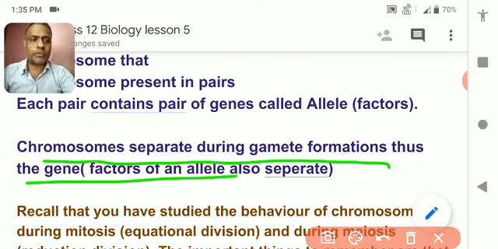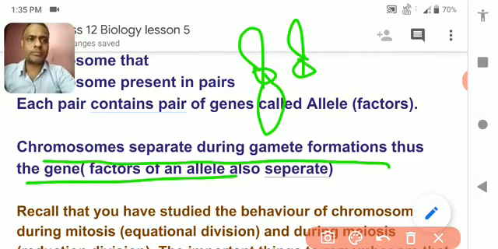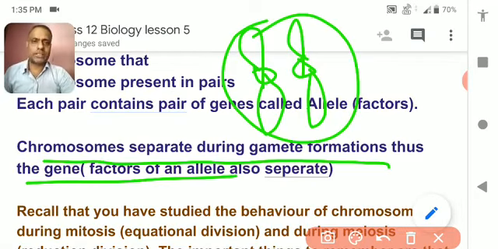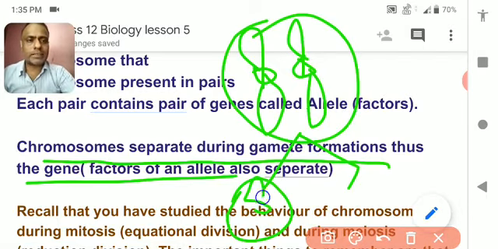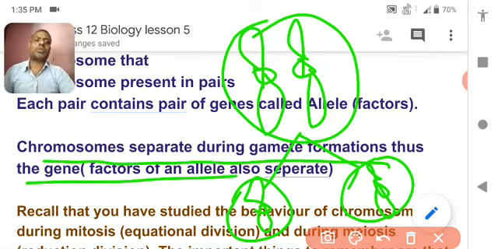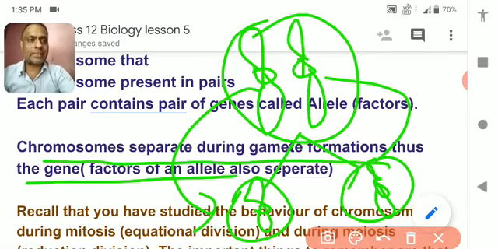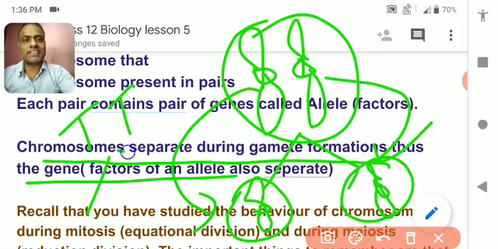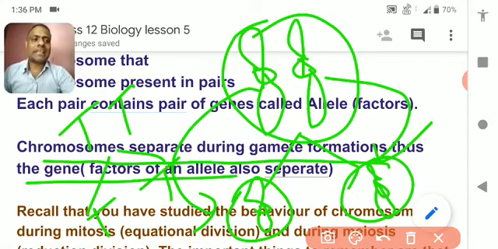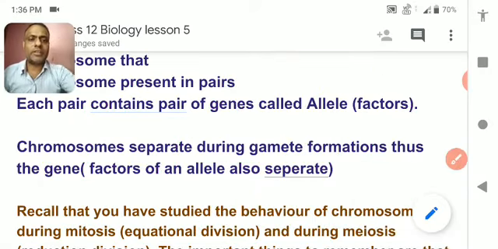I am showing you the figure. Suppose these are the two chromosomes present inside the body cell. During gamete formation, one chromosome will go into one gamete and the other chromosome will go into the other gamete. So chromosomes also separate, just as you have seen the factors separate. Understood?